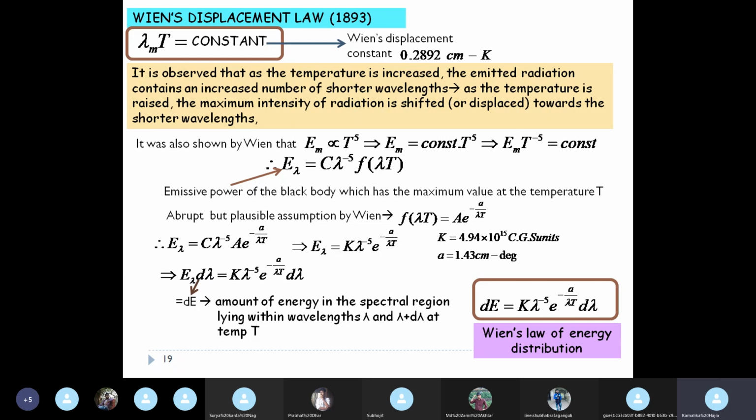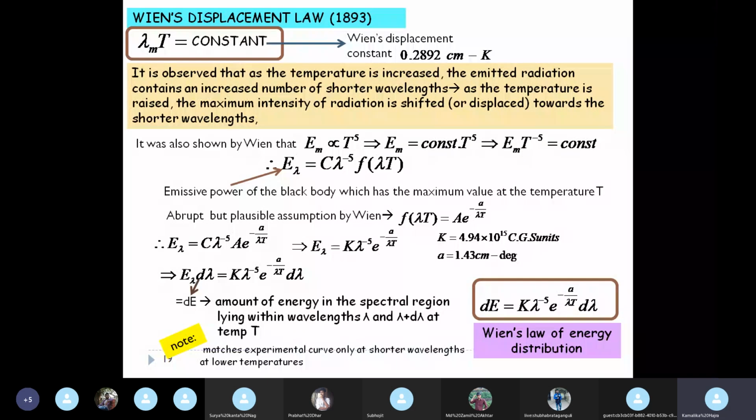So basically we have two laws related to Wien. One is Wien's displacement law, which is universally followed by black body radiation, and the second is Wien's law of energy distribution. Now we will see later that the energy distribution law matches the experimental curve only at shorter wavelengths. When you go to higher wavelengths, the distribution law is not following the experimental curve any longer. We will see that there is a deviation of this distribution law, which is theoretical, from the experimental curve.